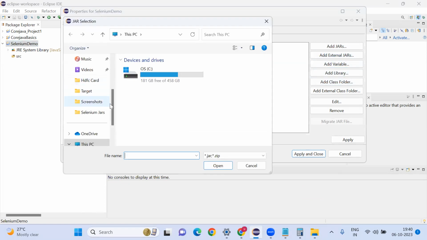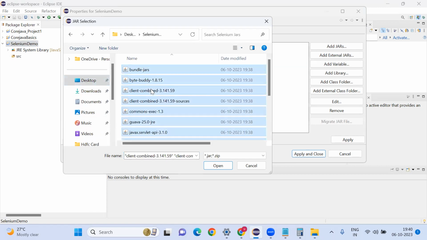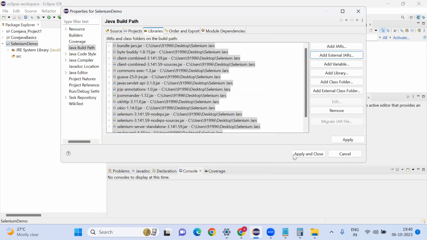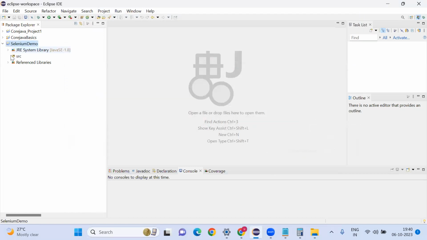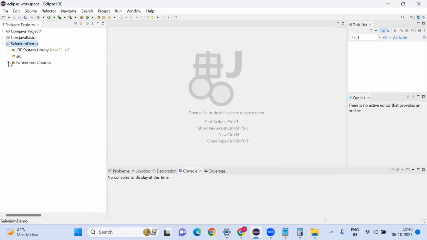Where I have the jars, I kept them on the desktop. Go to desktop. This is the folder name. You can keep it in C drive or D drive, anything is fine. I'm going to select all jar files. Click on open, apply and close. Now I got these reference libraries because I manually added them. These are the Selenium codes.